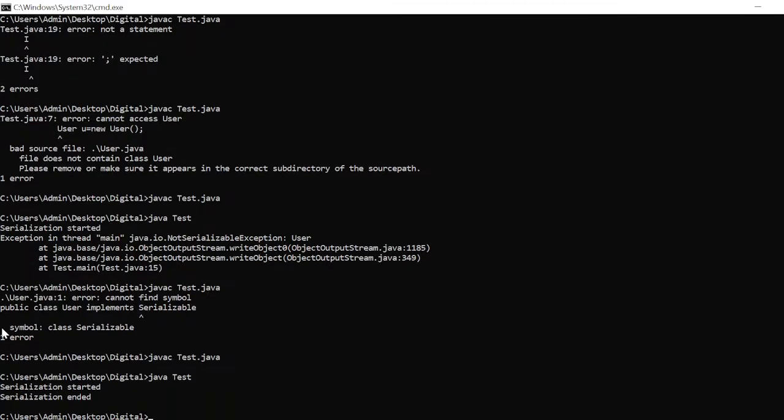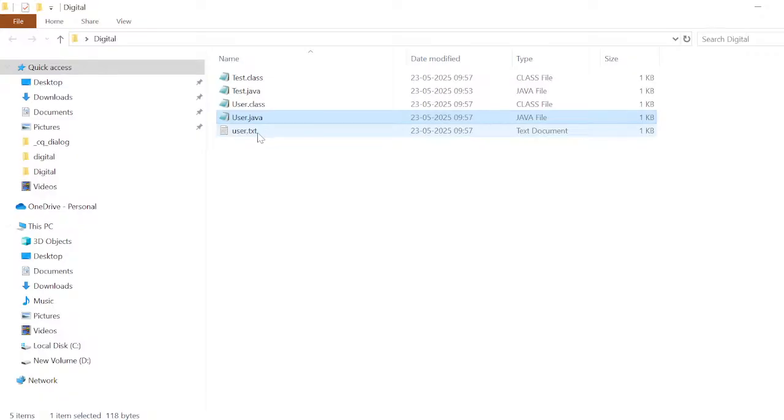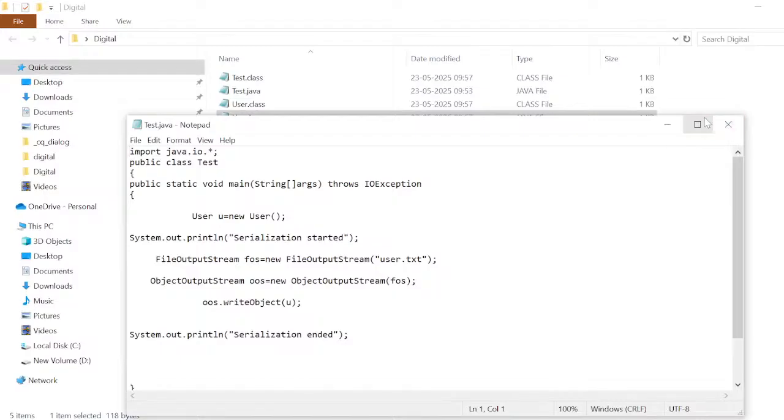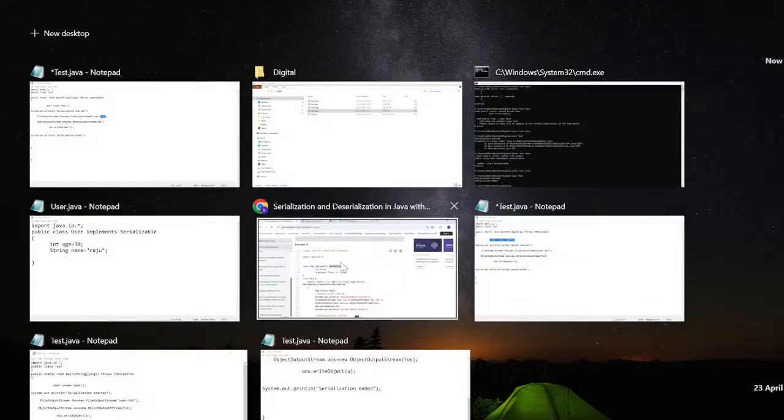See here, serialization started and serialization ended, which means one file will be created in that location. See, there is a user.txt. Who created it? We only created it through the Java program. This is our Java program, and here what we are doing is creating the object data and sending it to the file. So this is the destination file and our object data we are sending to the file, that is called serialization, guys. I hope you guys are clear. Now come to here.